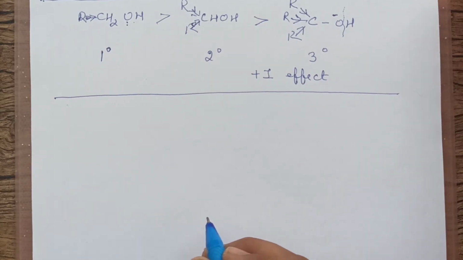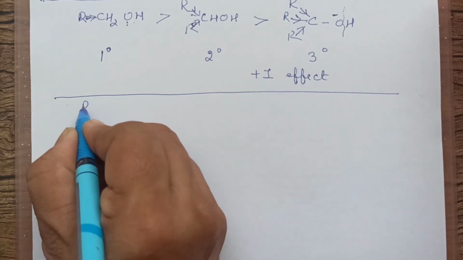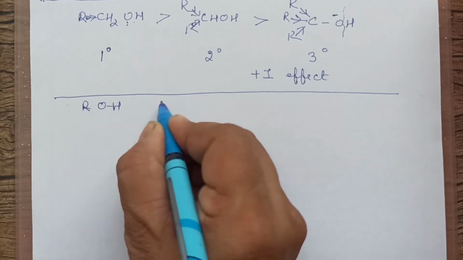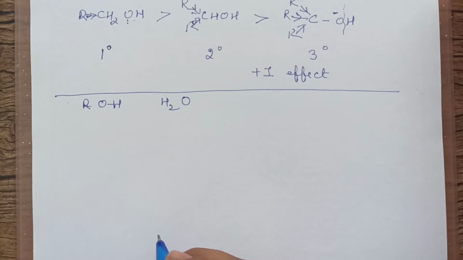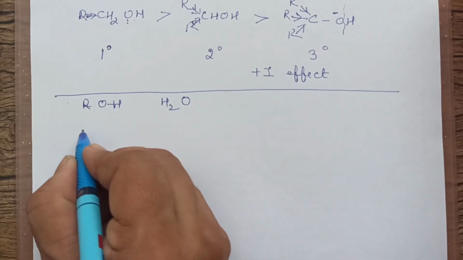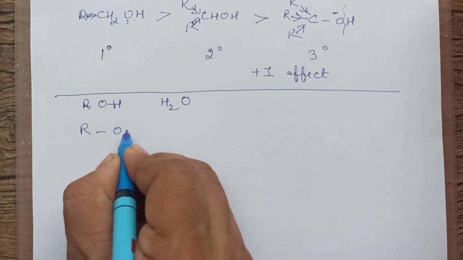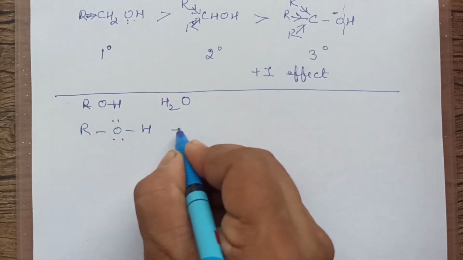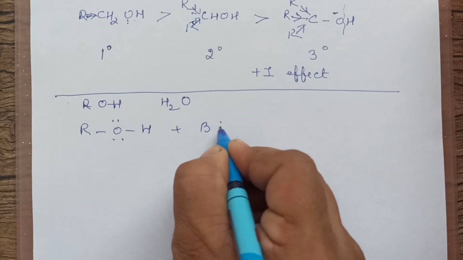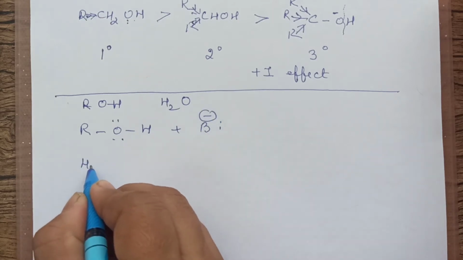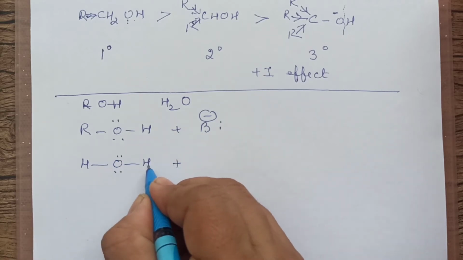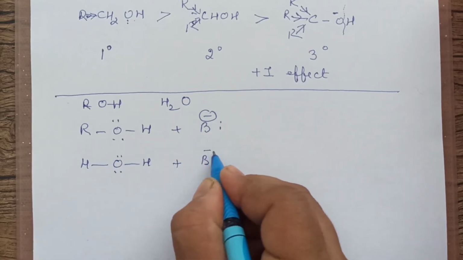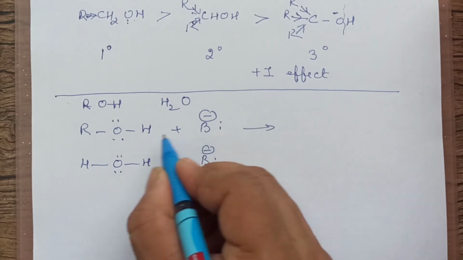Another important question that is asked is to compare the acidic nature of alcohol with water. Which is more acidic? You can think of the answer in your mind. So what happens in this? You take, say, alcohol, and you treat this with the base, like we wrote earlier. Now you also write with water. Water also has similarly 2 lone pairs on O, plus you react this with the base. Same thing is happening. This is taking the H.